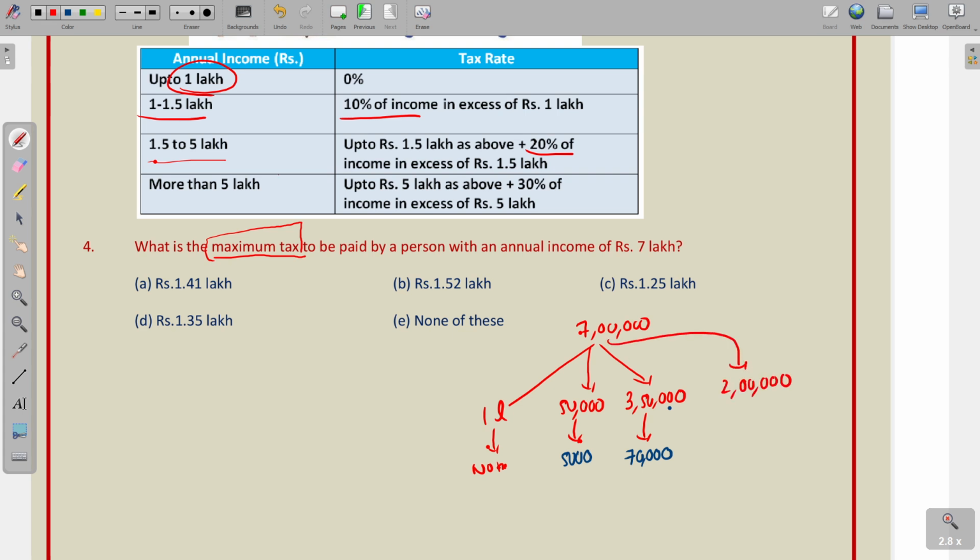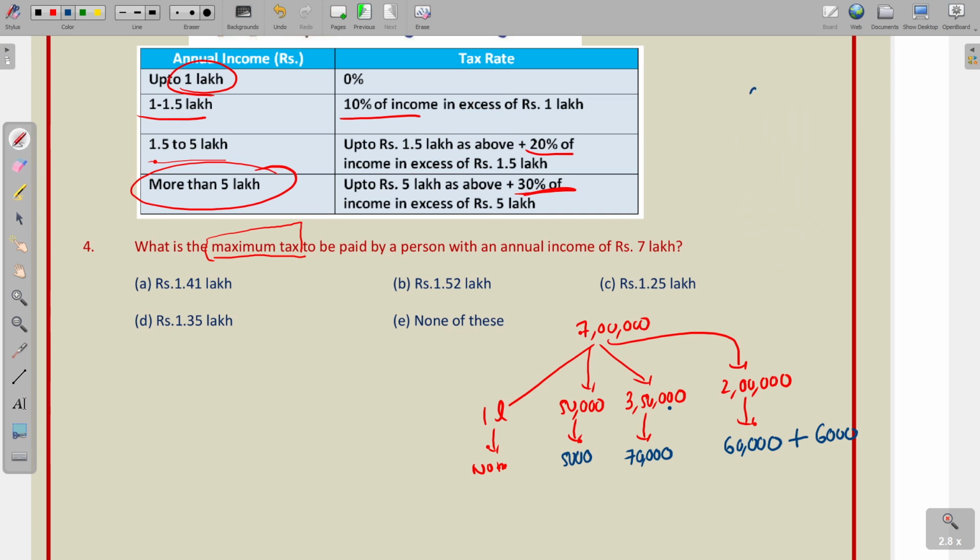This 2 lakhs will come under this category, the excess. So 30% of the income. 10% is 20,000, so 30% is 60,000. Then there is one additional point. There is an additional 10% service tax on the tax paid. We are paying 60,000 for this, and again we should pay 10% tax. That means 6,000.